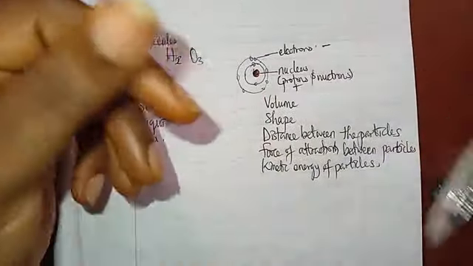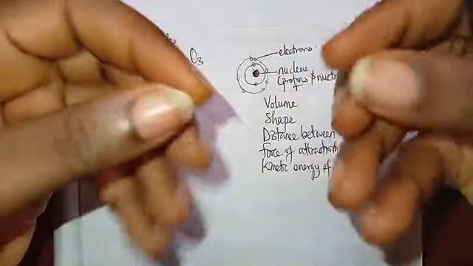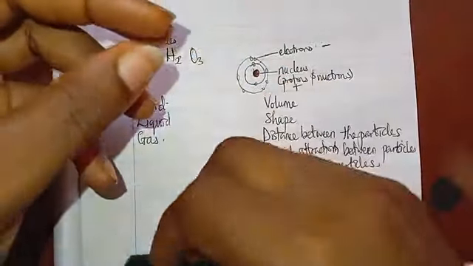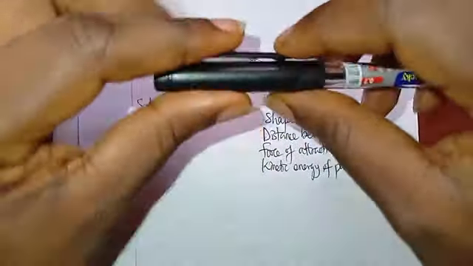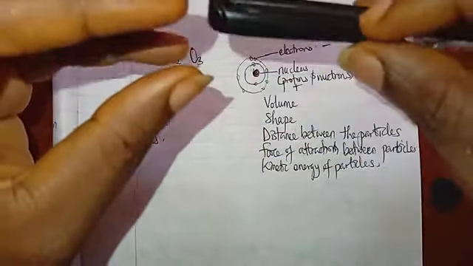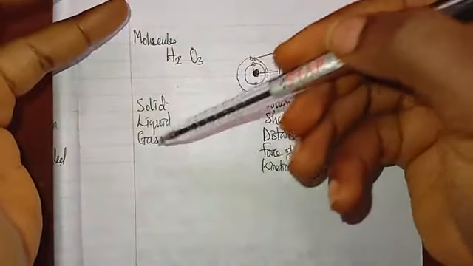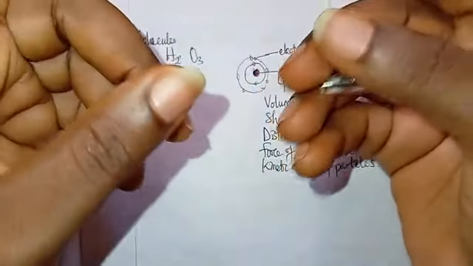And then distance between particles. We say that matter is made up of tiny particles that are in constant motion. Now for a solid, we say that the molecules are tightly packed. As they are tightly packed, we have little or no space, the tiniest of spaces, when comparing solid, liquid, and gas.